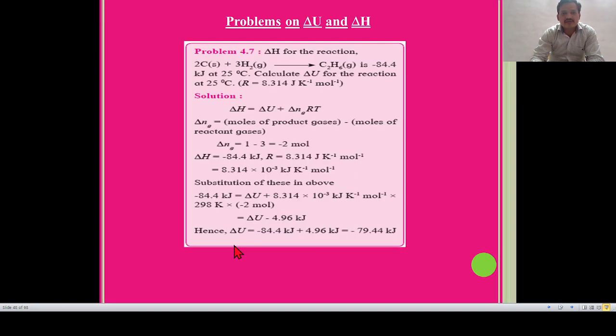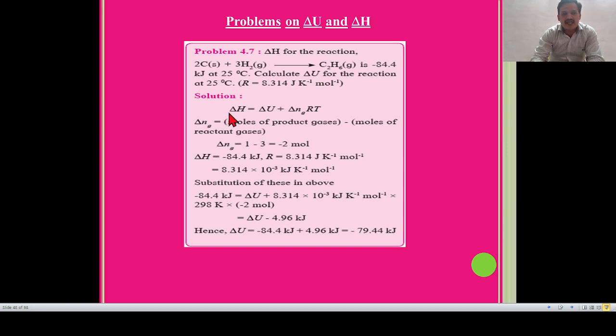Now problems on delta H and delta U. Problem number 4.7: delta H for the reaction 2C plus 3H2 gives C2H6 gas is -84.4 kilojoule at 25 degrees Celsius. Calculate the change in internal energy for the reaction at 25 degrees Celsius. The value of R is 8.314 joule per Kelvin per mole.